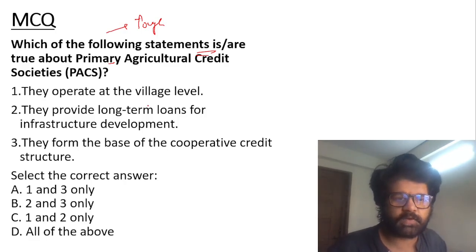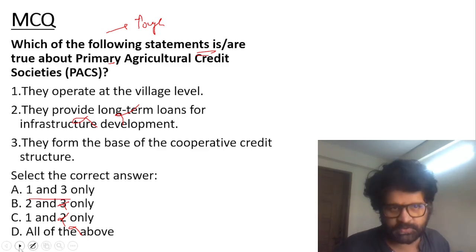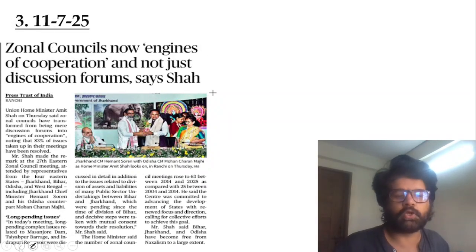So PSCs operate at village level. They provide long-term loans: wrong. They provide short-term loans to farmers, not long-term loans. So the second is wrong. Eliminate the second, and you will get the answer A, 1 and 3 only. Really, really good. So you don't need to know all the statements. If you do option elimination correctly, you'll be fine.